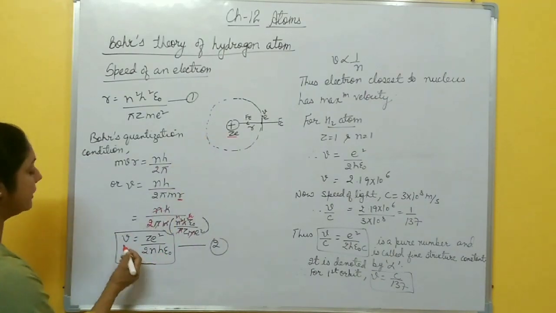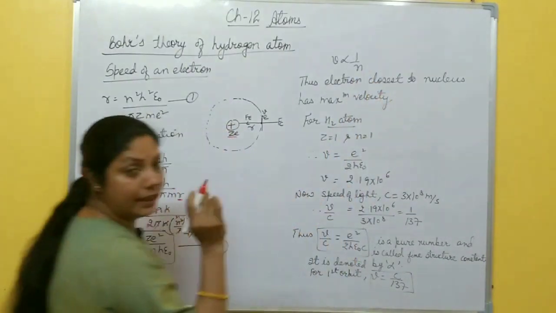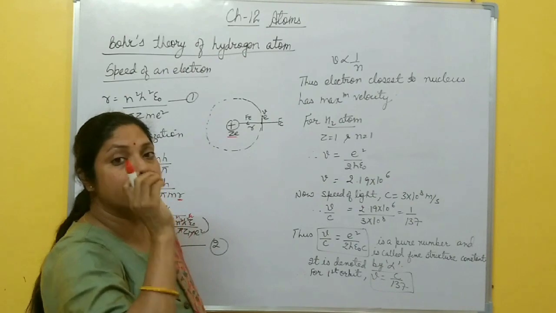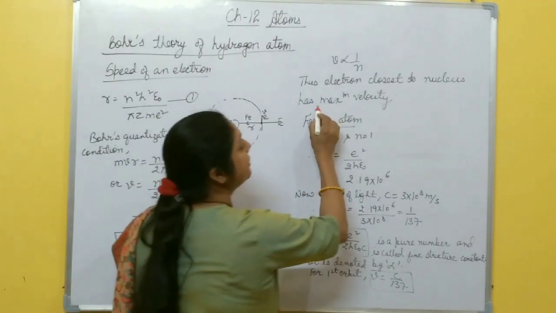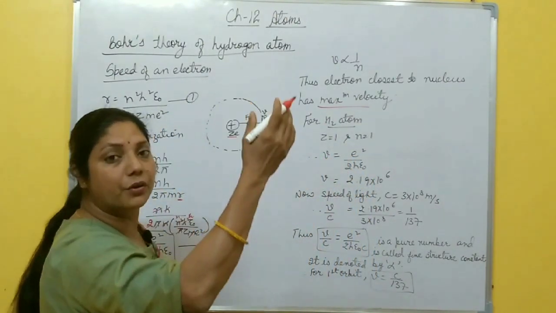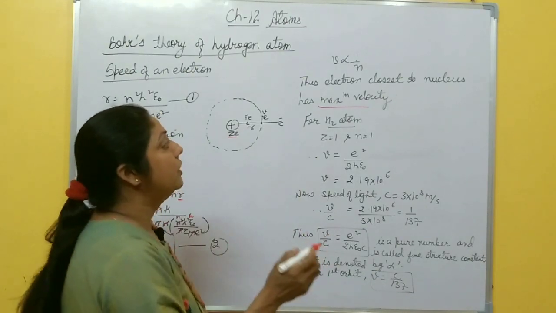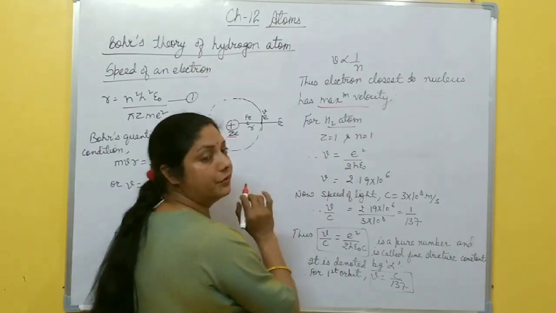From here it's clear that v is inversely proportional to n. Thus the electron which is closest to the nucleus, that is the electron in the first orbit, has maximum velocity, because as you move towards the outer orbits, for n equal to 2, 3, its speed decreases. So the electron closest to the nucleus has maximum velocity.